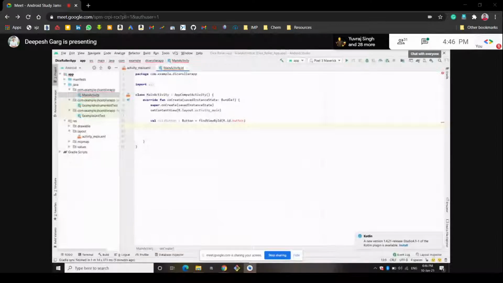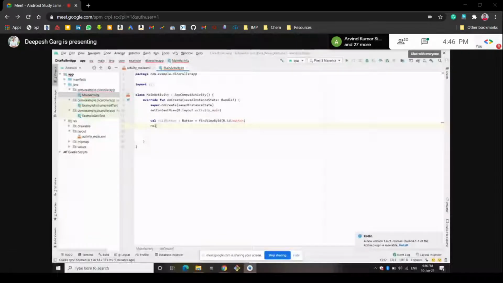Whenever we click the button, it will find the resource where the button is located, and the button has to do something at that time. So we have to create something that will be executed when the button is clicked. So how will we create this? We have created the variable, so write this variable first.